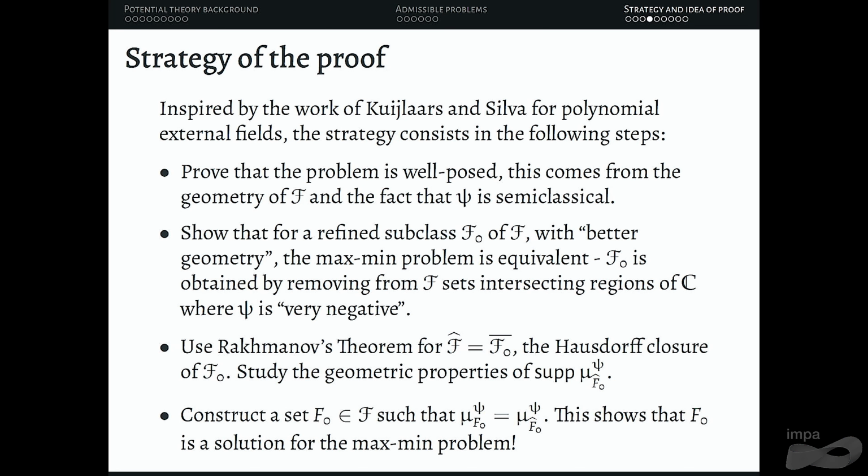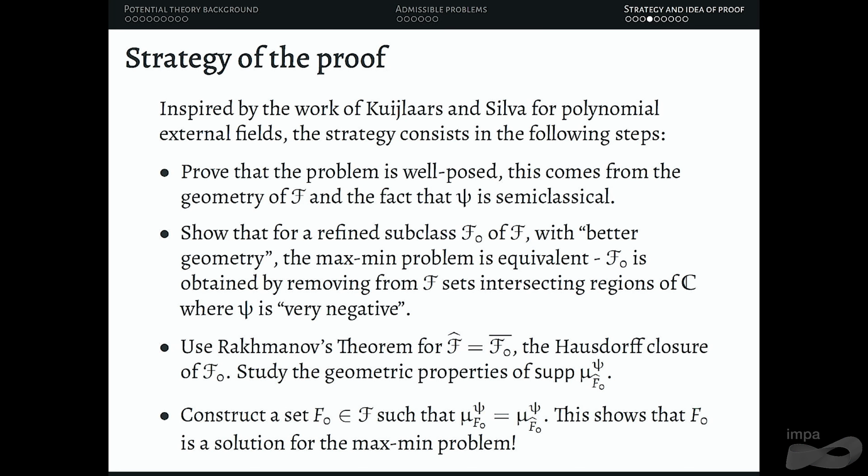Then, on this refinement, we use Rakhmanov's theorem for the Hausdorff closure. We need to study the geometric properties of the support of the equilibrium measure of this solution candidate that we found. And finally, we need to construct a set in the family that we are considering that has the same equilibrium measure. Since the energy is defined as the energy of the equilibrium measure, this is going to show that F0, the set that we constructed, is a solution to the max-min problem.